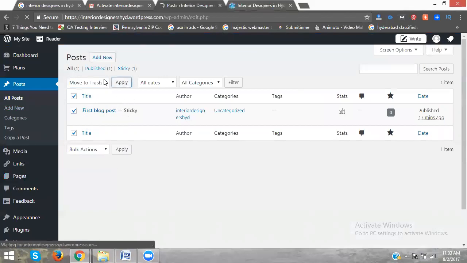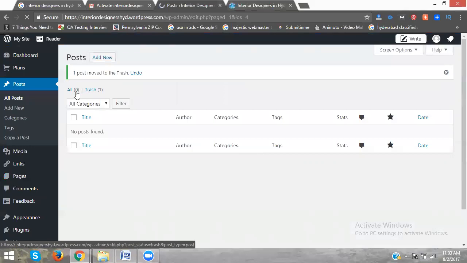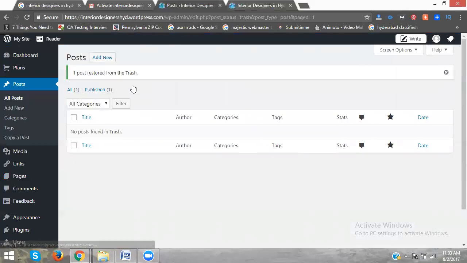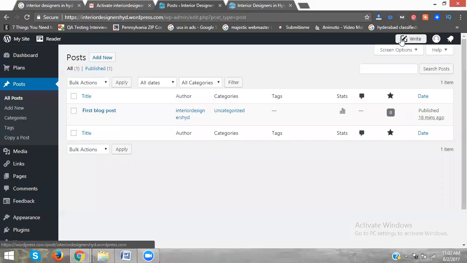See here, simply watch here. All trash will be 0. Now come to trash here. This one, restore, apply, and they will come back. Suddenly if you delete the file, it will be in one place, it does not go away. Suppose you suddenly delete the file, no problem for the file. So clear? Now click for edit.